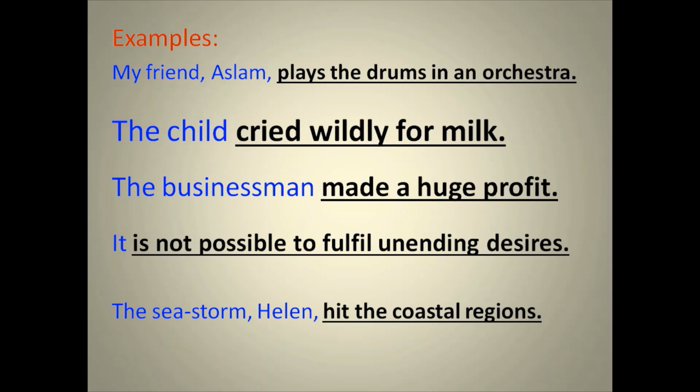Are you getting it? Next sentence. The child cried widely for milk. Who cried? Who is crying for milk? The child. That's why the child will be the subject and the rest, cried widely for milk, will be the predicate.